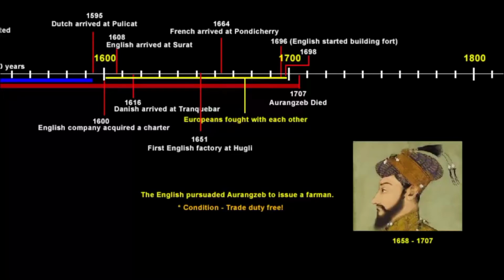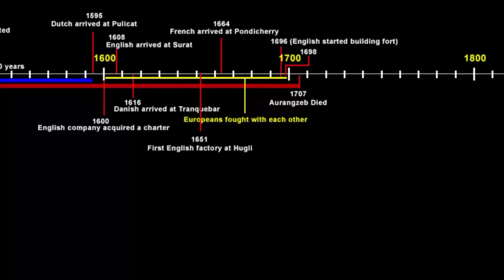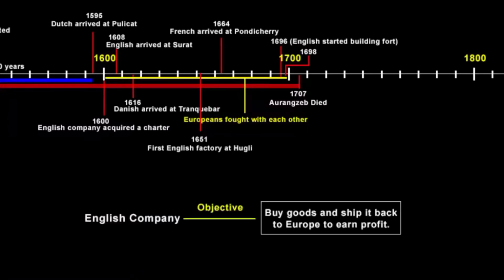But the company did not care. In fact, they went for more and more concessions and wanted more privileges. Now I'll tell you where they actually wanted more of such privileges. So the main objective of the company was to buy goods and ship them back to the European market to earn profit. This was the initial main goal.